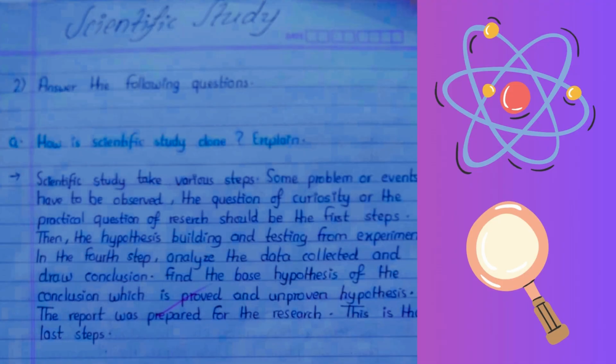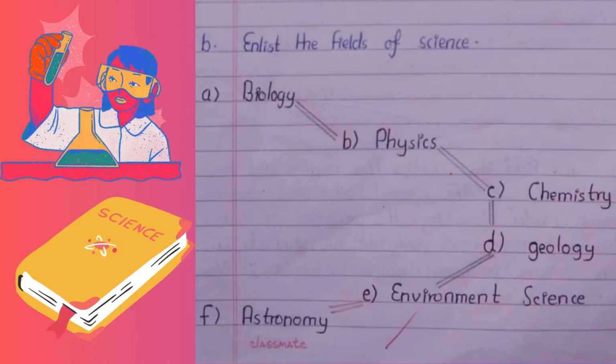I am going to explain the field of science. First, biology. Biology is the field that studies the facts about living things. The report was prepared for the research. This is the last under the step of the scientific study.